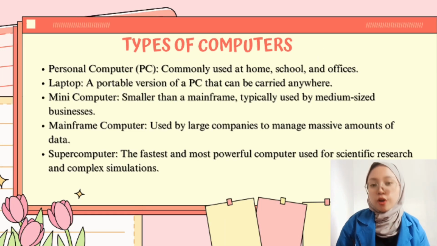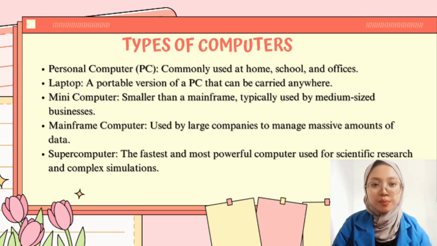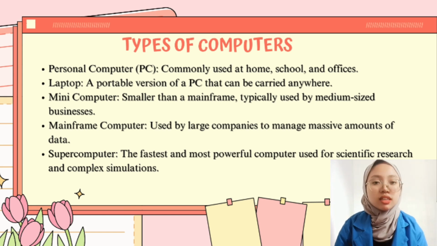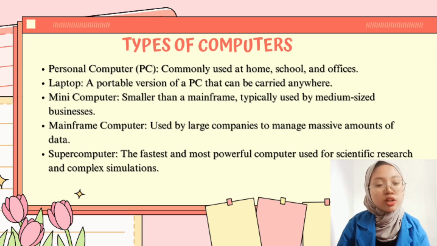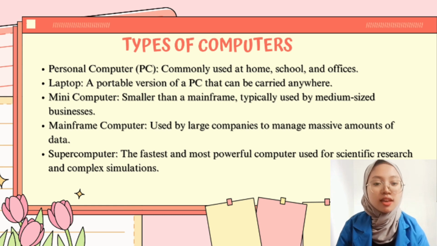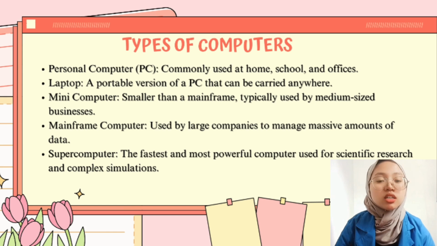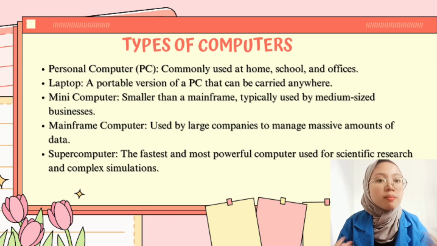Types of computer. Personal computer, commonly used at home, school, and office. Laptop, a portable version of a PC that can be carried anywhere. Mini computer, smaller than a mainframe, typically used by medium-sized businesses.